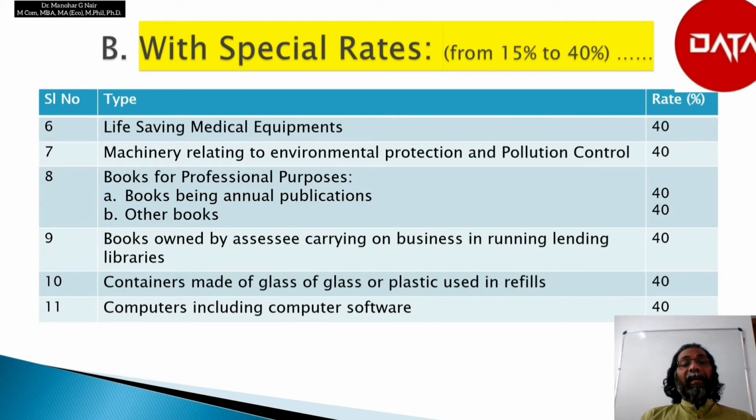Next is life saving medical equipments, 40% rate of depreciation. Machinery relating to environmental protection and pollution control, 40% depreciation. Books for professional purposes, books being annual publication, it is 40%, and other books also 40%. Books owned by assessee carrying on business in running lending libraries, it is 40%. Containers made of glass or plastic used in refills, 40%. Computers including computer software, it is 40%.